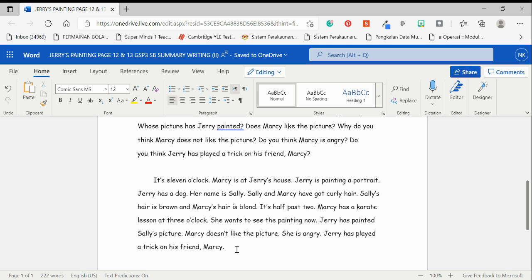Okay, so that one sentence actually completes the whole story. If I were to write just Jerry has played a trick on her or on Marcy, it sounds a bit vague. So this one sentence can actually sum up the whole story. So that is why this is a better sentence.